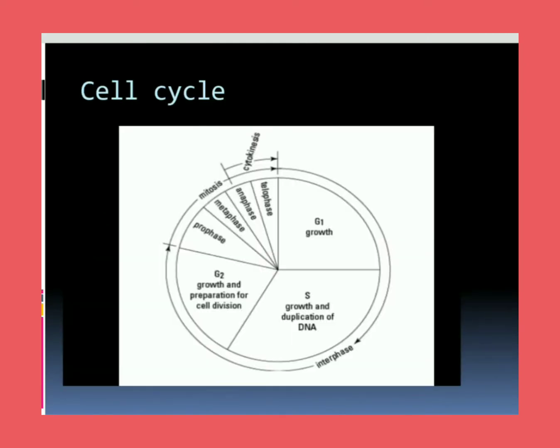Here you can see the diagram. 90% of the division takes place in the interphase, and the remaining 10% takes place in the M phase. So that is the division phases G1, S, G2, and then continues the M phase.